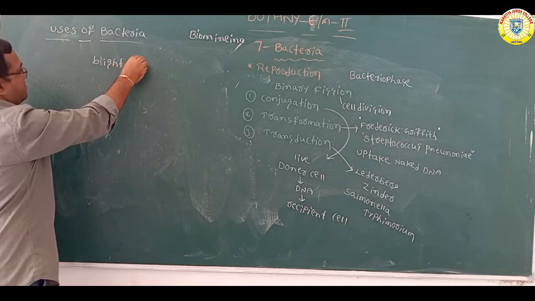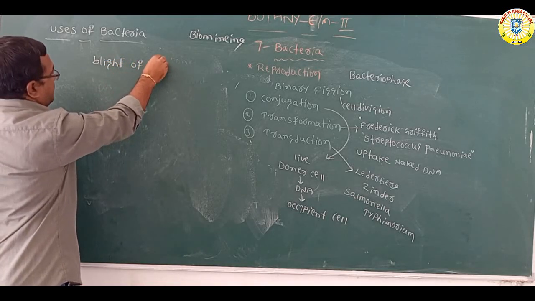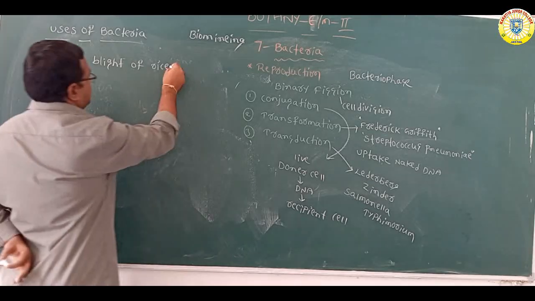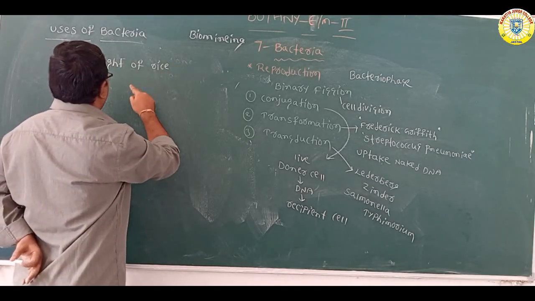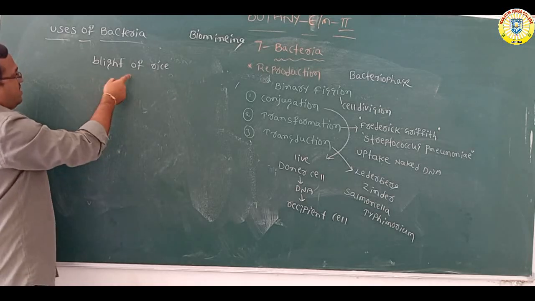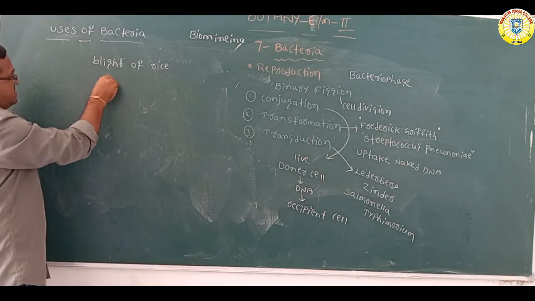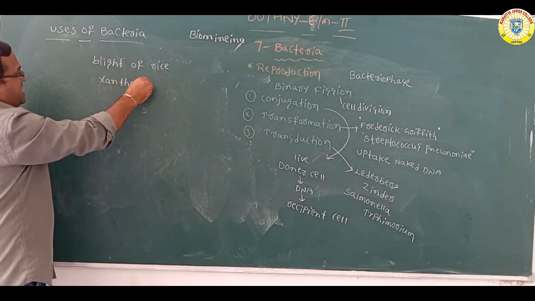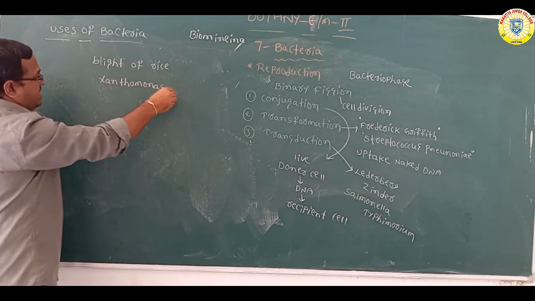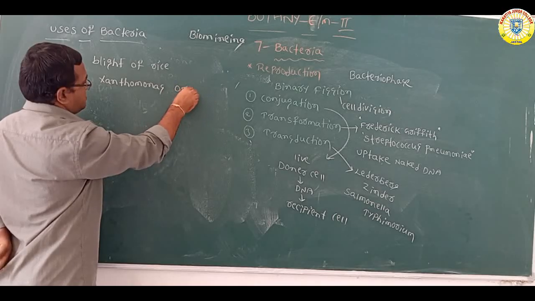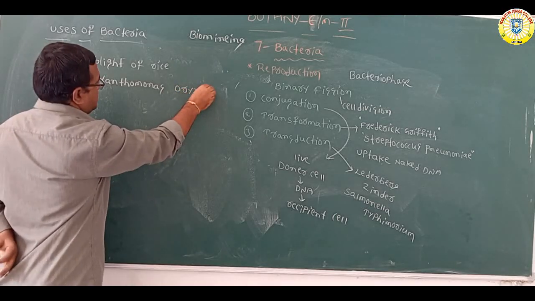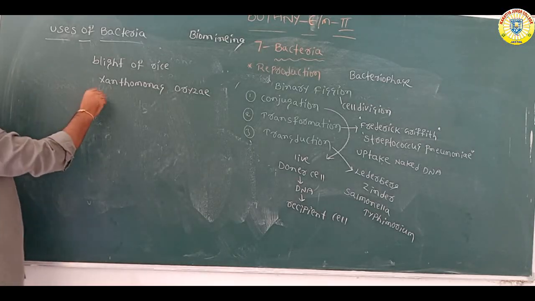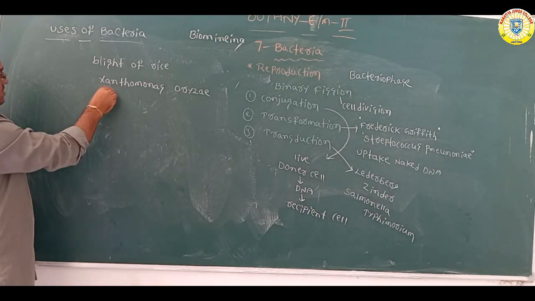Blight of rice is caused by Xanthomonas oryzae.